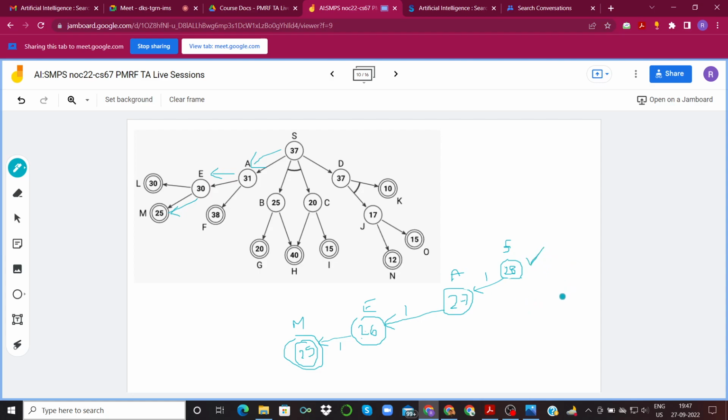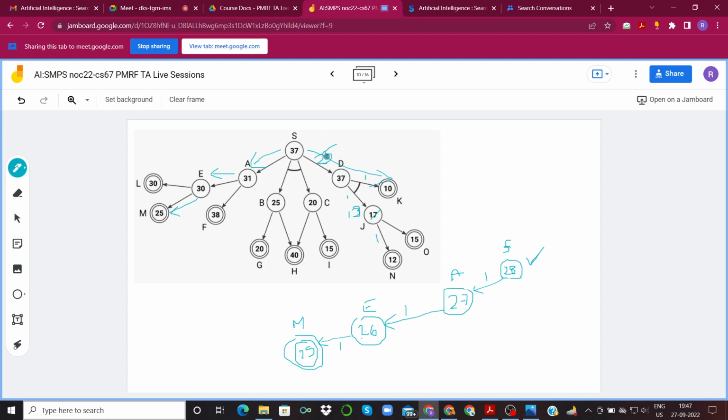But is it an optimal solution though? No. Because initially when we were discussing options to go via A, B, C or D, D didn't seem like a good option. But if we see later on when we go via this, when we solve in this direction, what will we do? We have over here 12, this is the lower one. So 12 plus 1, 13. And this would be 13 plus 10, 23, plus 2, 25.